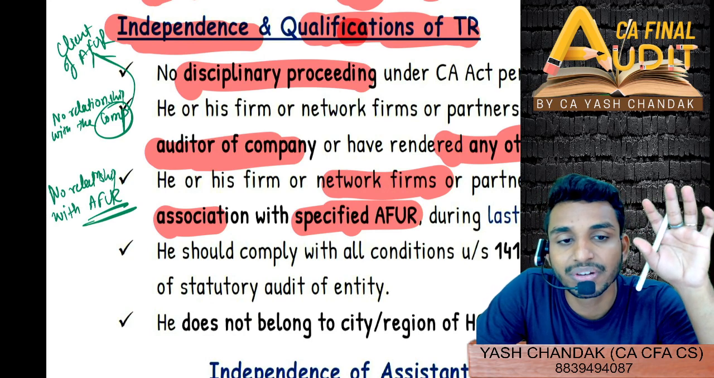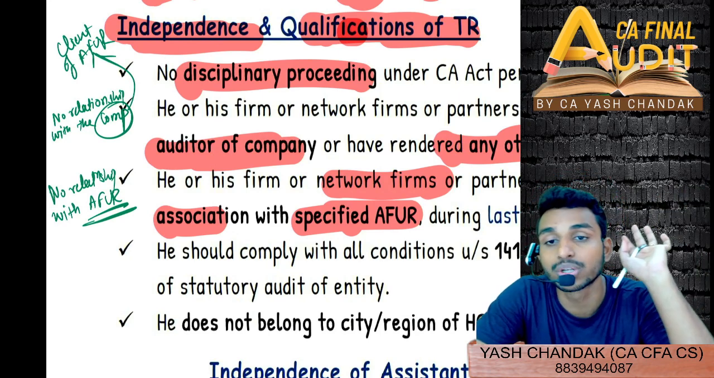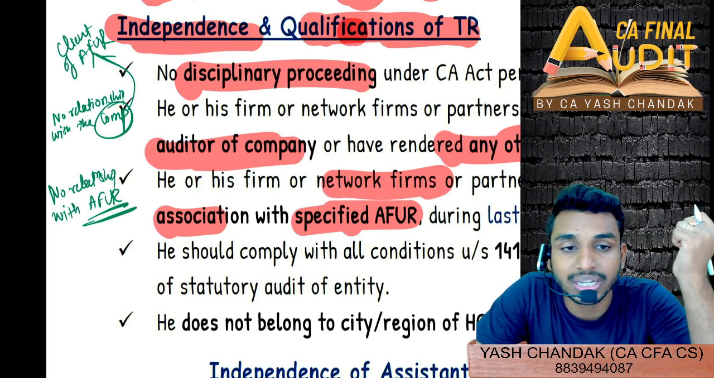This point is very simple. One is no relationship with the company entity and the other one is no relationship with the AFUR. AFUR means the firm for which the quality review has to be conducted.